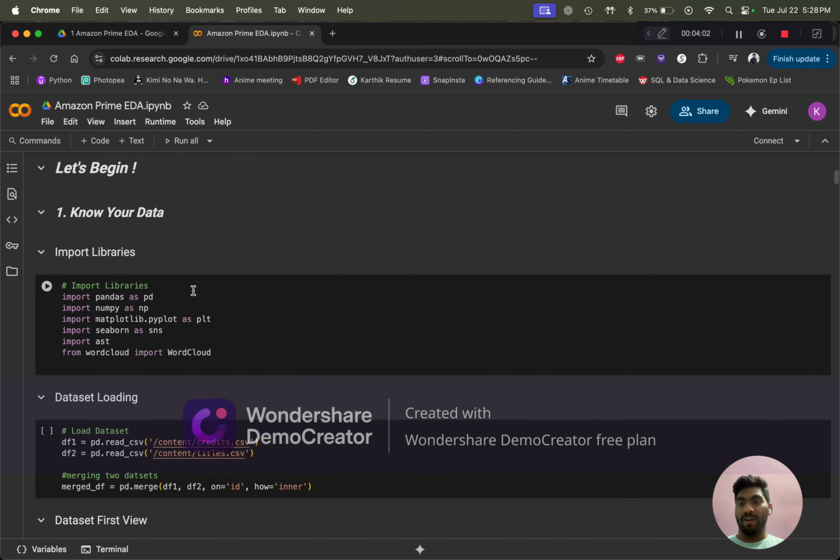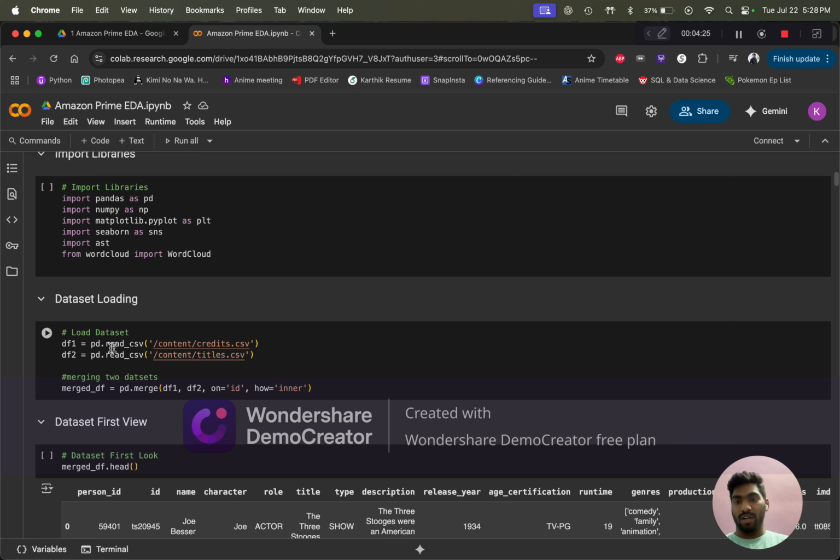These are the libraries that I have used: Pandas, NumPy, Matplotlib to draw the plots, Seaborn to show interesting plots, AST for abstract syntax trees, and WordCloud to show the word cloud.